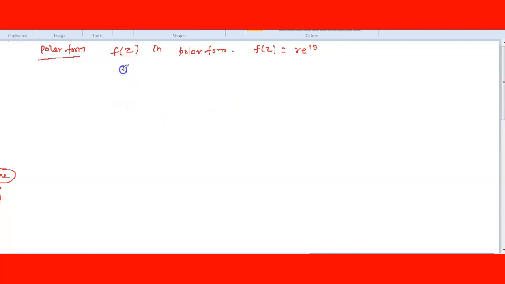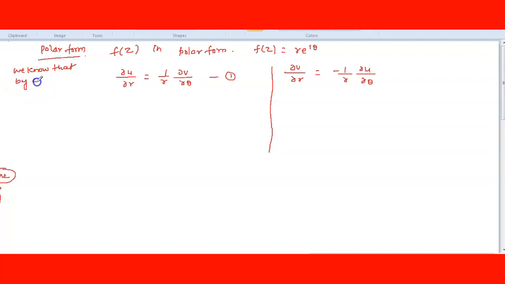And del u by del r is equal to 1 upon r del v by del theta. This is equation 1. And another, del v by del r is equal to minus 1 by r del u by del theta. This we know by the Cauchy-Riemann equation, we have done in the last class. Now this equation, differentiate with respect to r. So what will you get here?